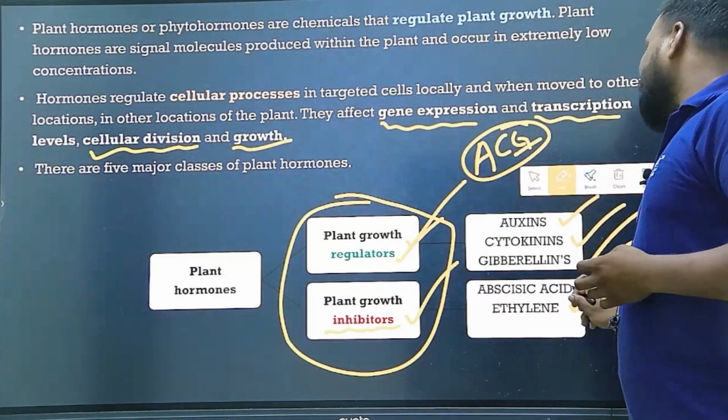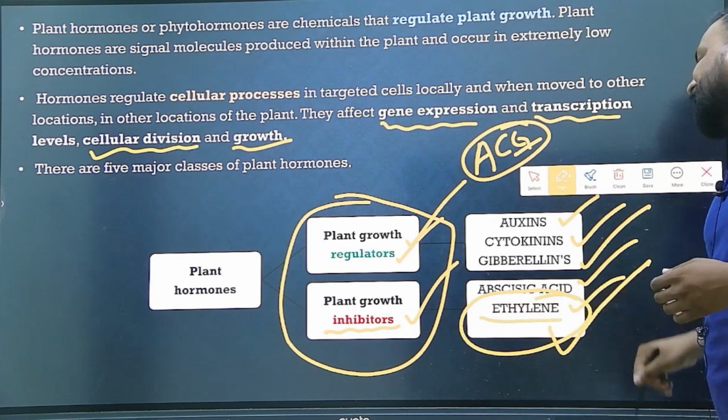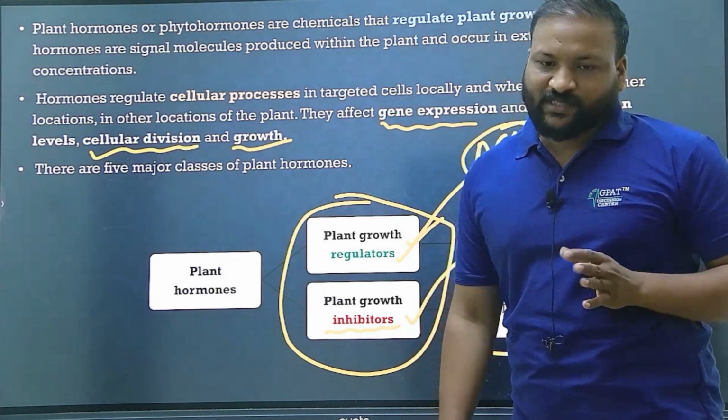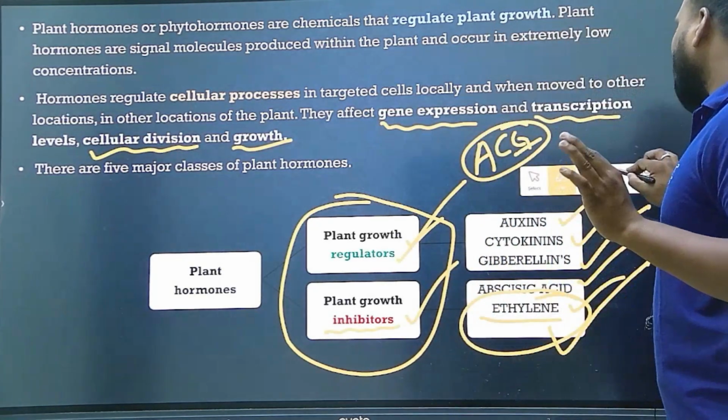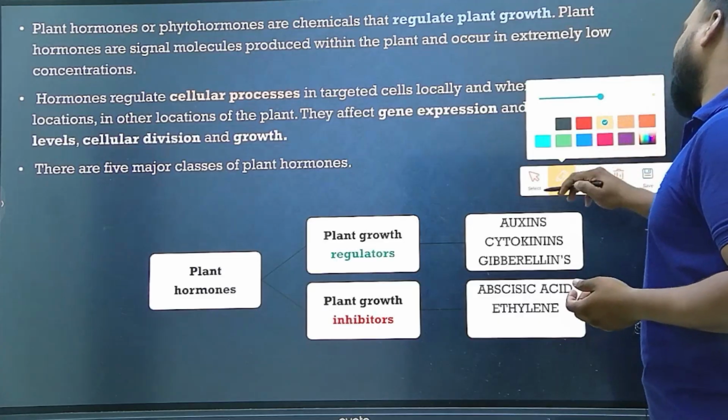And among these five, only one is in gaseous form, that is ethylene. Ethylene is a gaseous phytohormone which is synthesized within the plant. Clear? Yes. Do remember the classification. From the classification we are going to get some important questions in your examination.